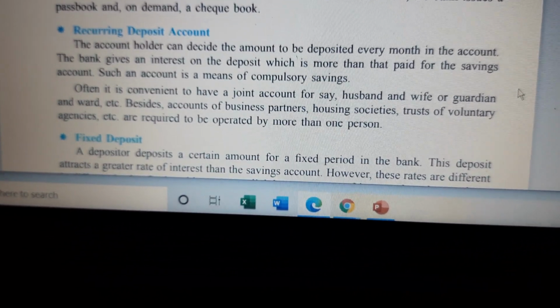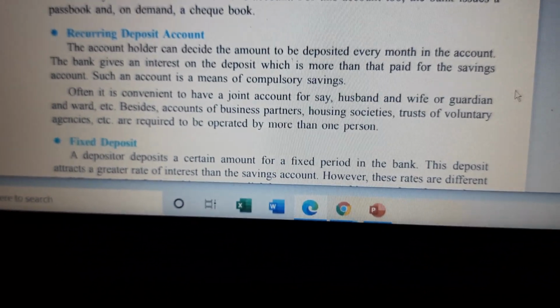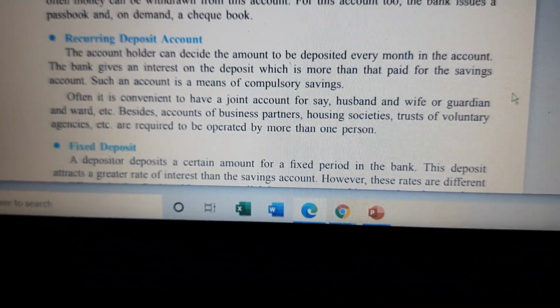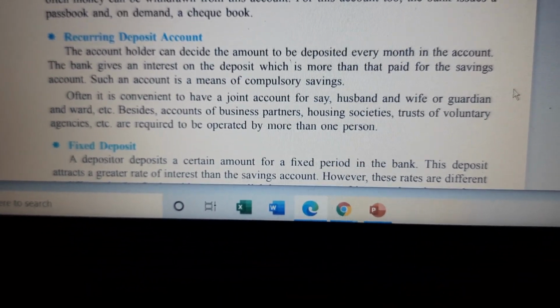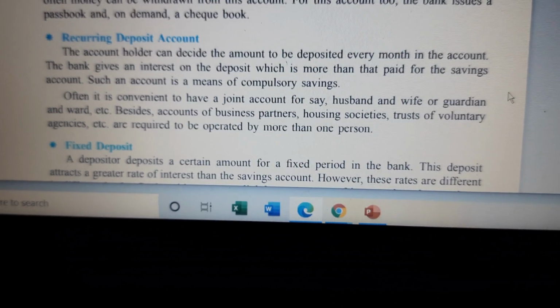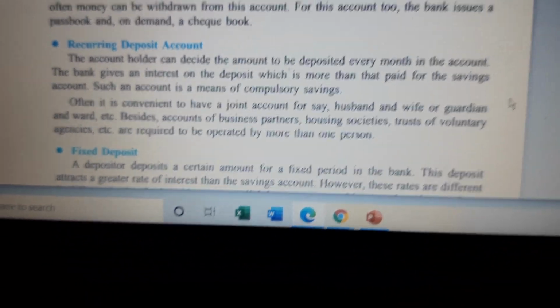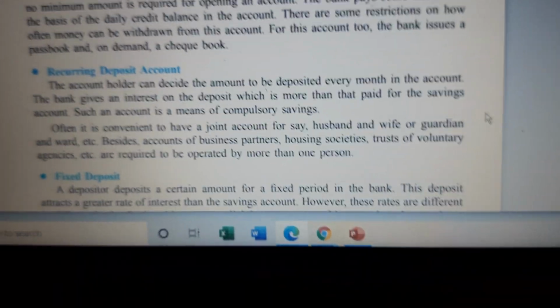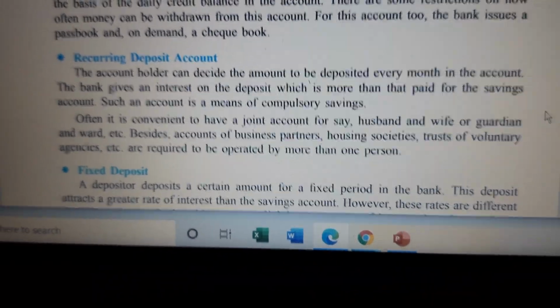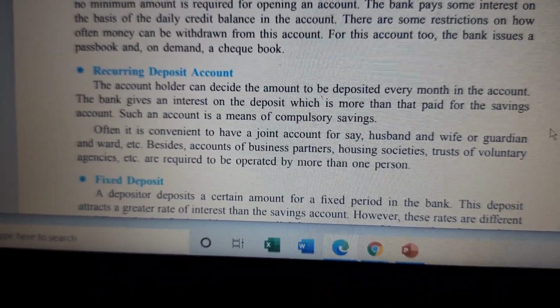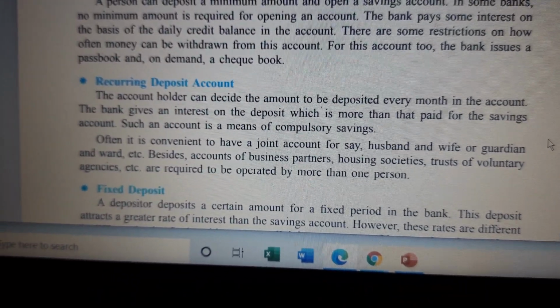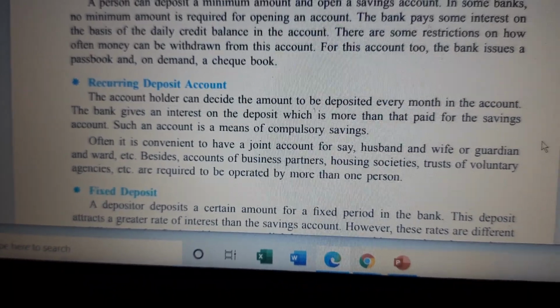If you do remove, there will be some loss of interest or something like that. It is okay, in an emergency we can break the RD and FD. Okay. So such an account is a means of compulsory savings. When you open an RD, compulsorily every month you have to put in 500. So naturally you are saving, children.